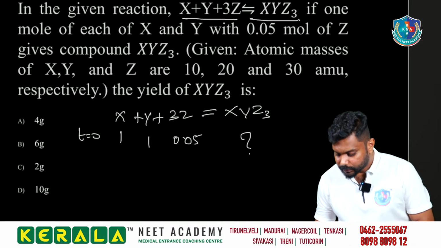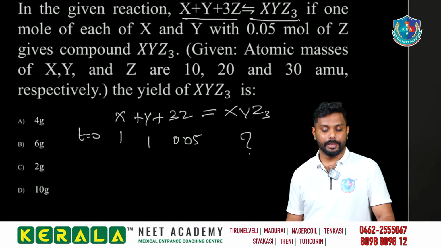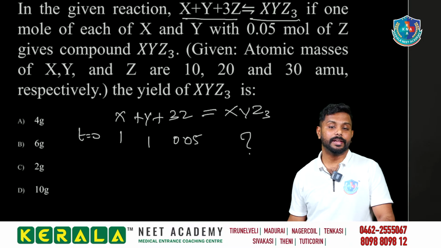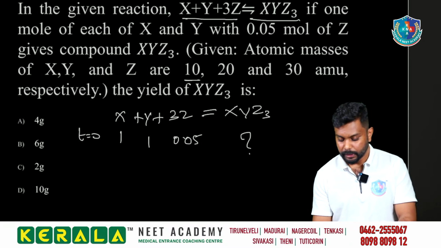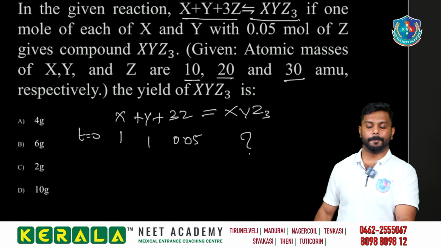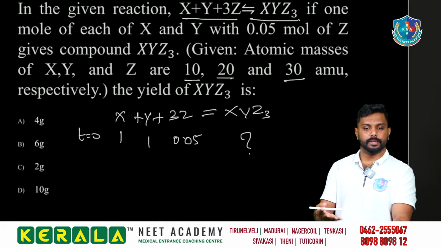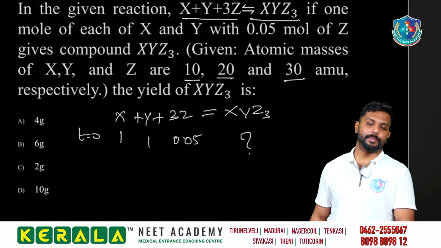So how much xyz3 are you getting? The answer will be in gram, so you have to find the gram. The mass of xyz3 is asked. So starting at t equal to 0, what do we have?